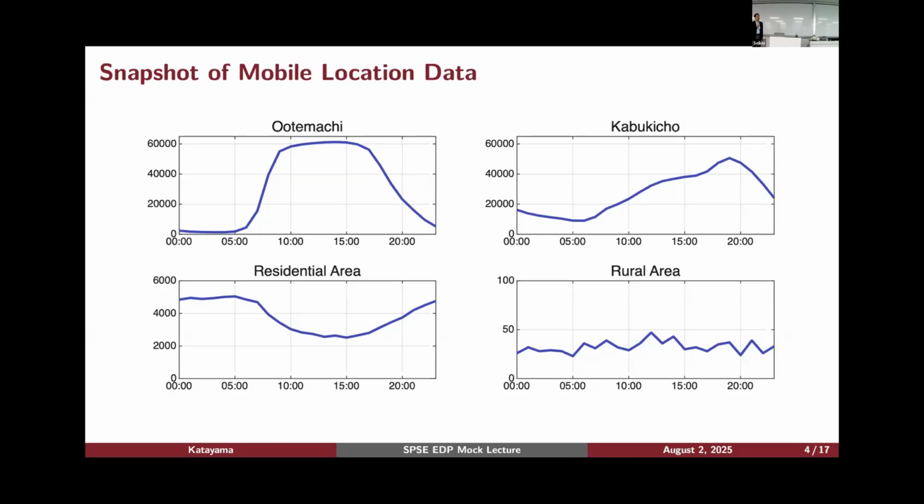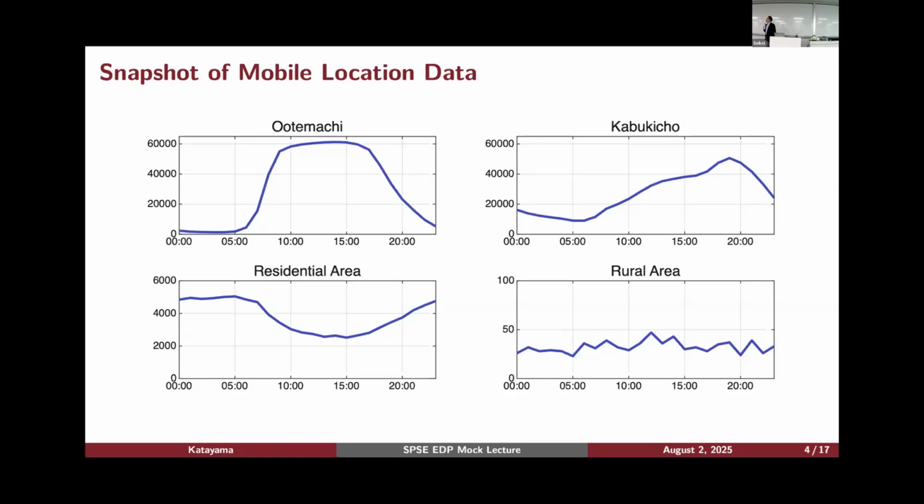Around 6, people start to come to the Otemachi area, and many people come to their office by 9 or so. They stay there for a while, and they start to go home around 5 p.m. You can see that the slope in the morning is much steeper than the slope in the evening, right? So there is some heterogeneity among workers who go home, depending on their situation.